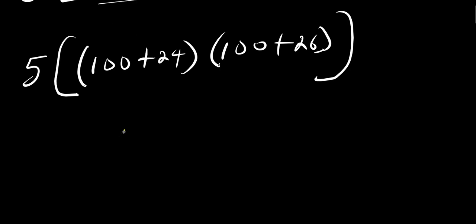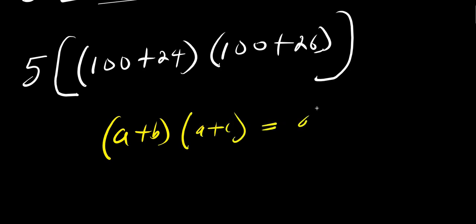Now, if you have a plus b times a plus c, this equals a squared plus a times b plus c plus b times c. And this is how you expand it.